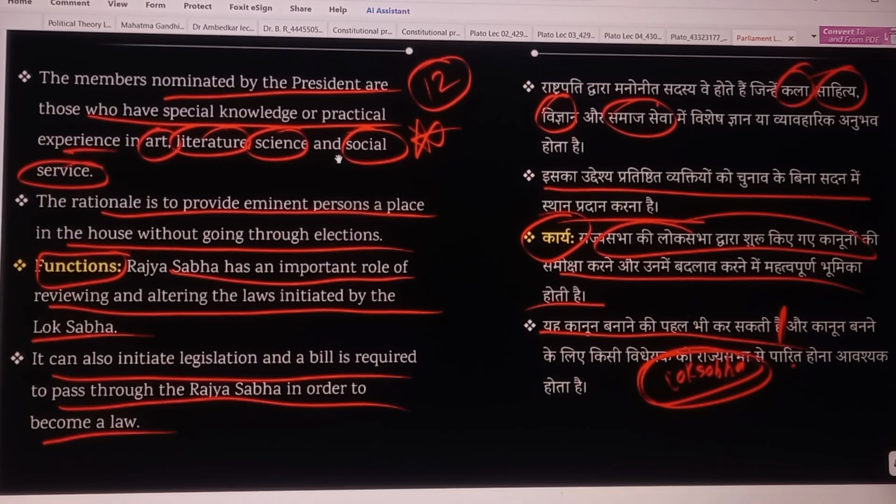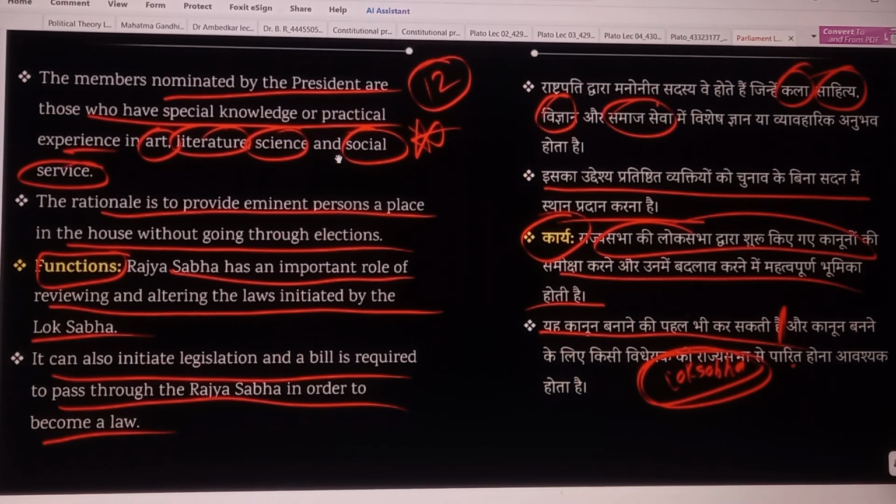The rationale is to provide eminent persons a place in the house without going through election. Means those 12 members don't have to contest election. They are directly nominated by the president, and they are experts in their field.